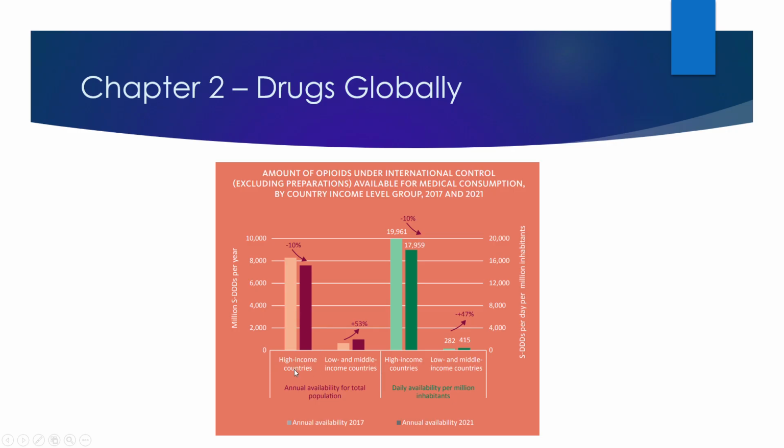And you can see here, these bars represent high income, wealthy countries over the two time periods, 2017 and 2021. And then here's low or middle income countries, so poorer countries. You can see that most of the opioids are available in wealthy countries, and much less available in poor countries. But it is shifting.